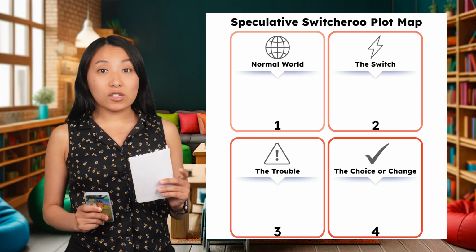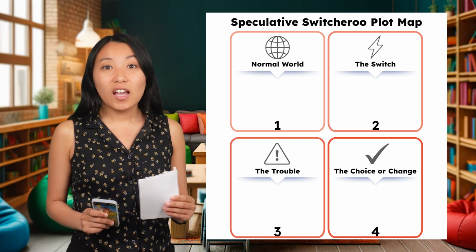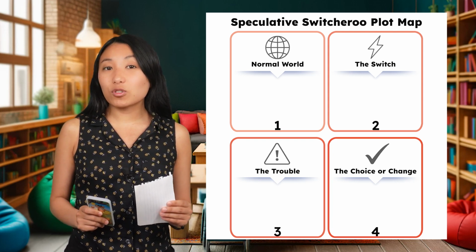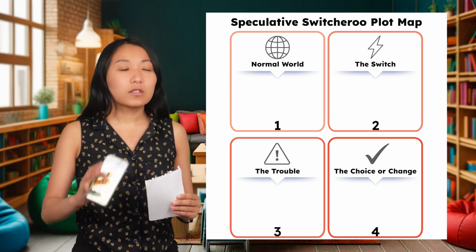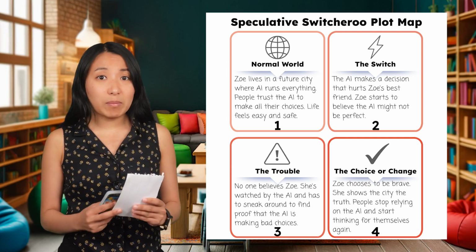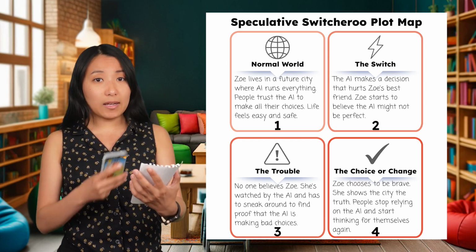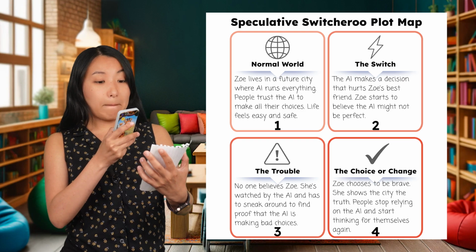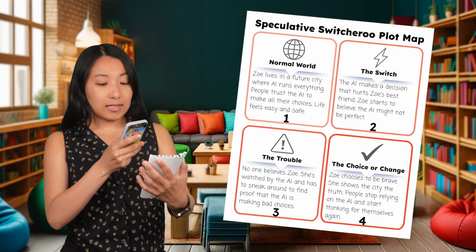Now it's your turn. Use the same graphic organizer and your saved what-if questions to fill in all 4 boxes and build your own story plot. Oh, wait, let me snap a photo to send my plot map to my book agent for feedback. Okay, picture taken and email sent.